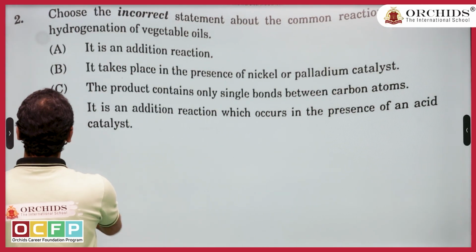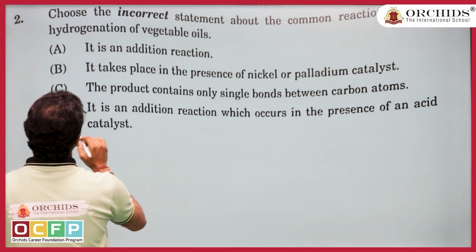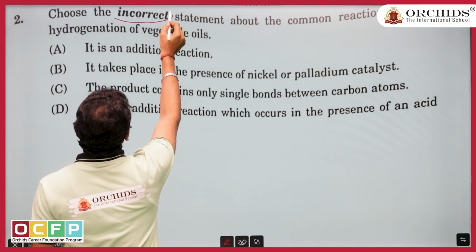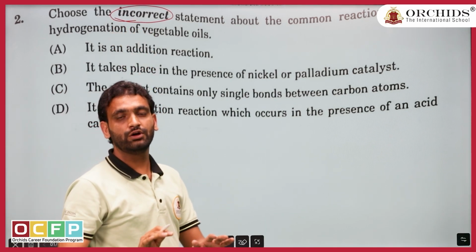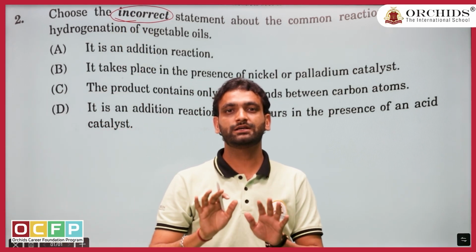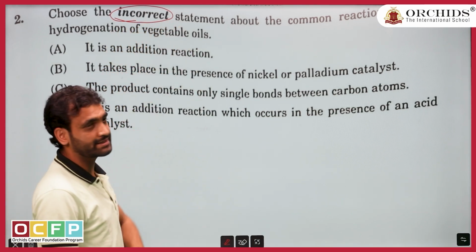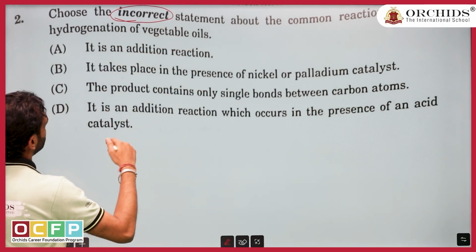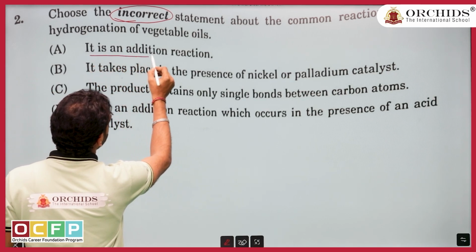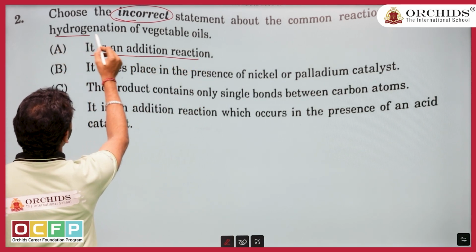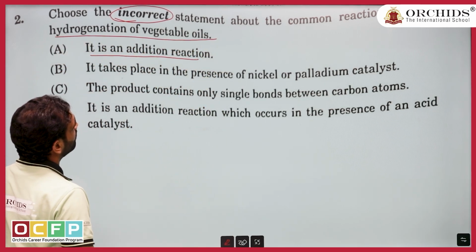Now let us come to the second question. What is it saying? Find out the incorrect statement. First of all, you must highlight the keywords of the question. Like in this question, what are they asking? They are asking for the incorrect statement. Let us read. It is an addition reaction. What are they asking about? Hydrogenation of vegetable oils.